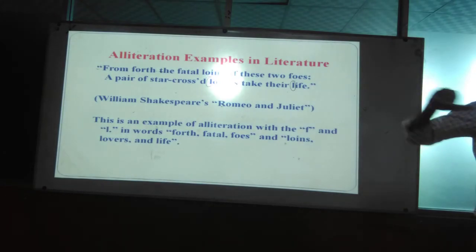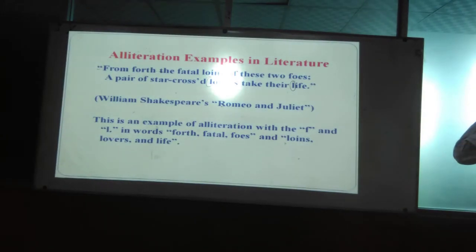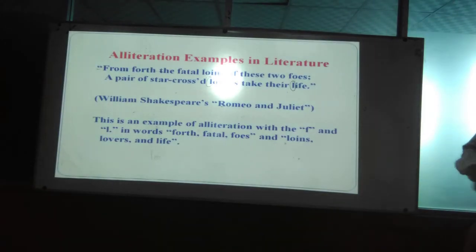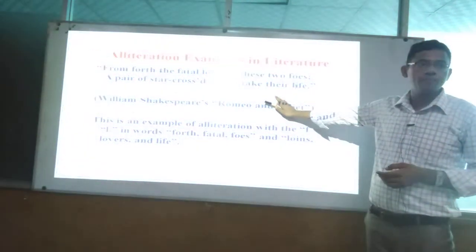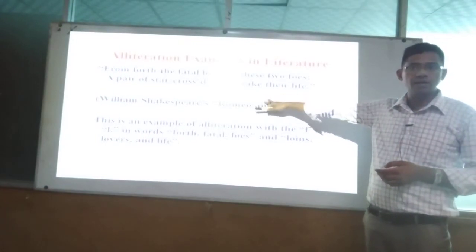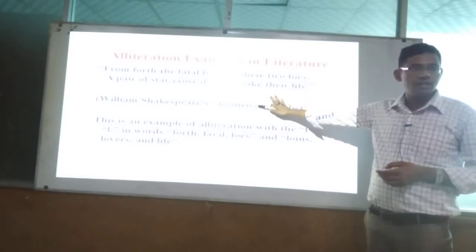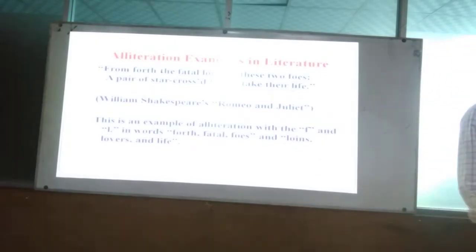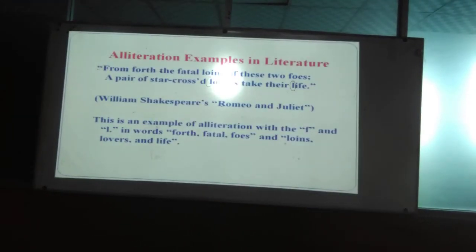Have you understood? So the difference, alliteration again I am telling. First of all, it should be the repeated sound of the consonant. Secondly, the consonant must be used at the beginning of the words. The third condition is that the words must be used closely. There should not be a long gap among these.